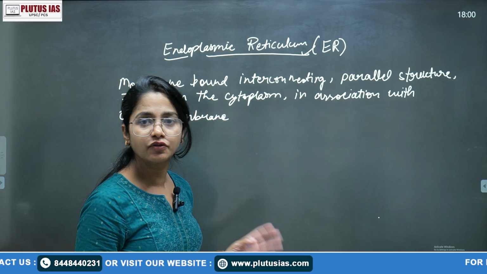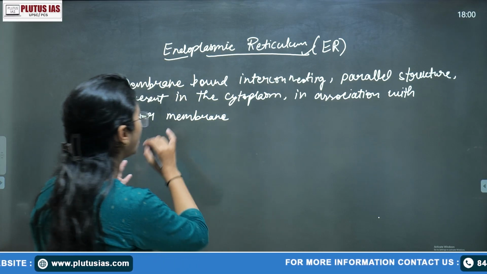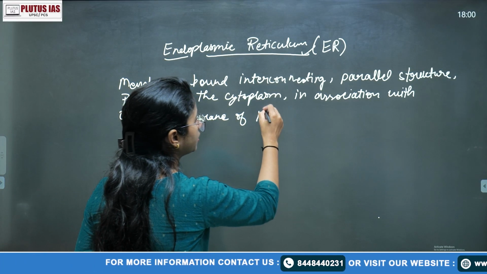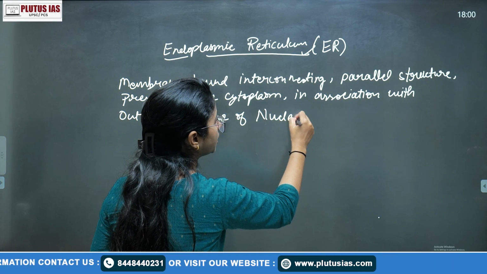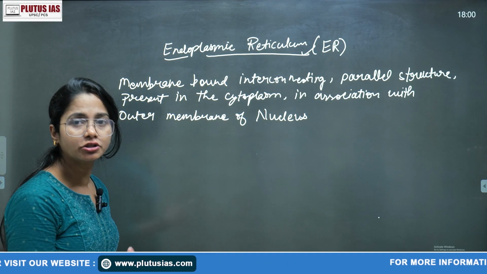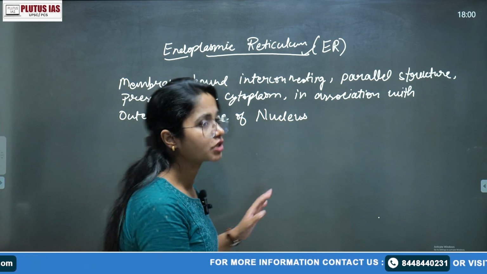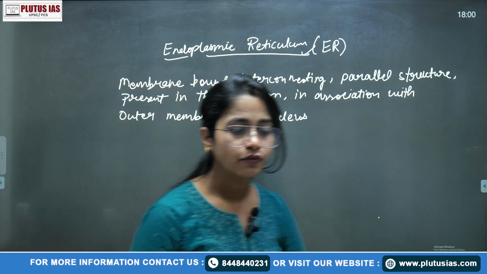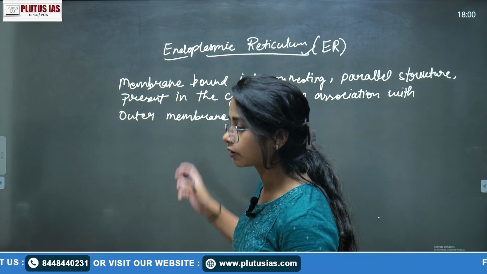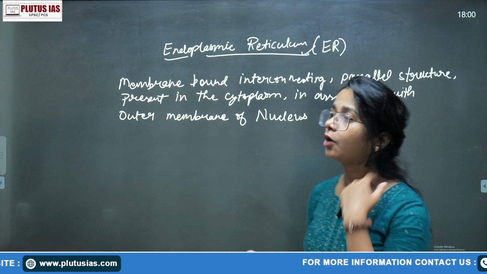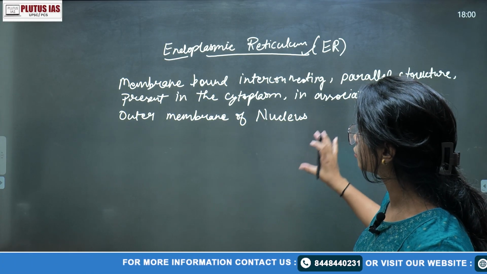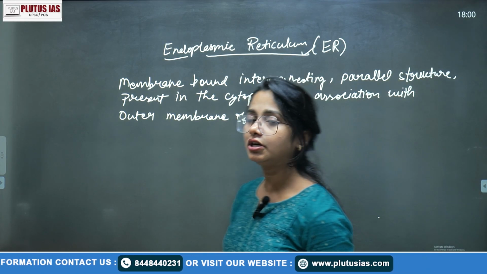Okay, so there's a difference between the wall and membrane. Someday I'll describe the outer membrane of the nucleus. Your nucleus is actually made up of a double membrane. Of course, I'll draw the diagram of that. When we see the structure of the nucleus, there's an inner membrane and the outer membrane. The outer membrane is attached with the ER.